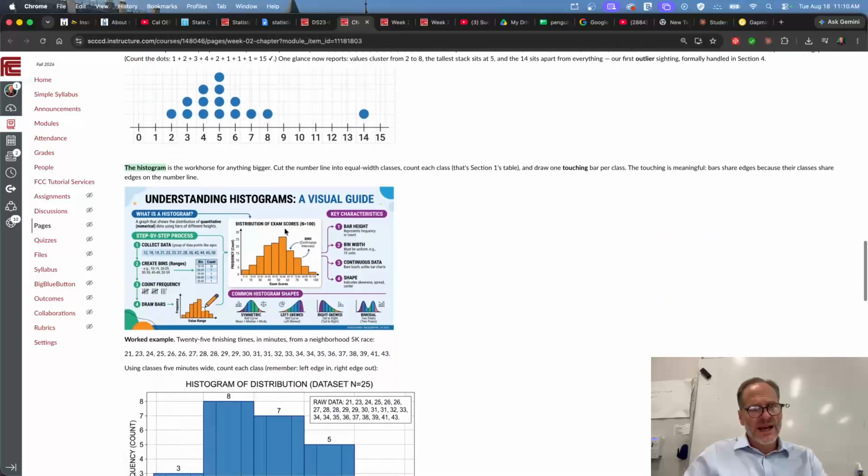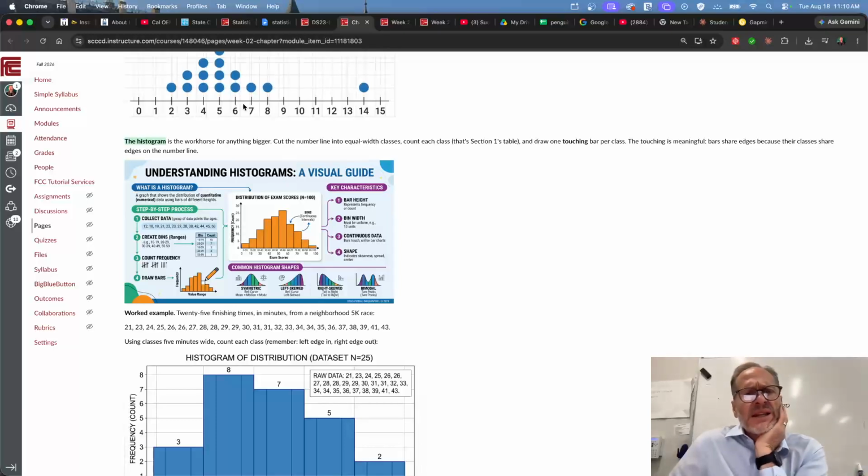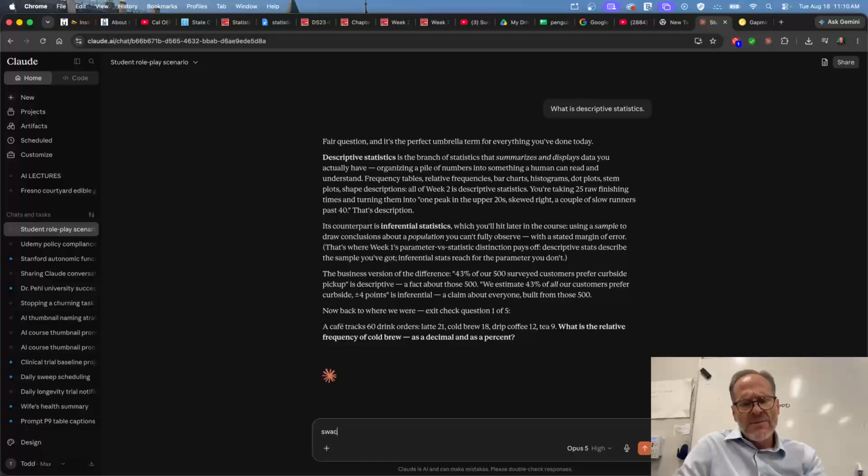Cool. And then we have histograms. A histogram is like if we were to take the dot plot and turn it into this. And we could ask AI, if I could type, describe the difference between a dot plot, a bar chart, and a histogram.